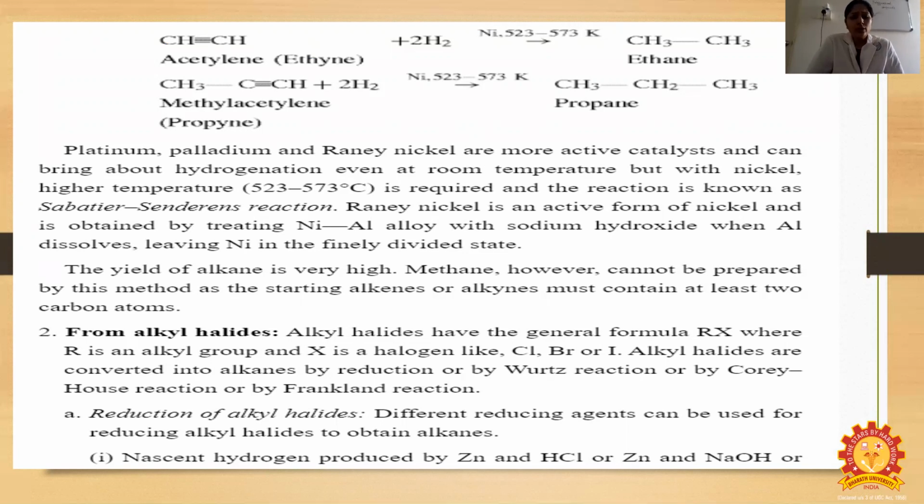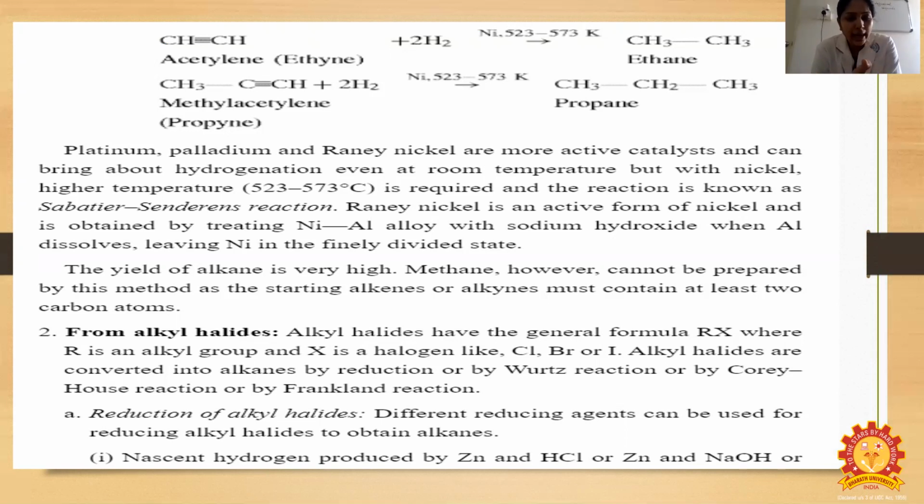When aluminum dissolves, leaving Ni in the finely divided state, the yield of the alkane is very high. Methane, however, cannot be prepared by this method, as alkanes must contain at least 2 carbon atoms. So we have seen from alkene and alkyne how the alkane is prepared, and now from alkyl halides.